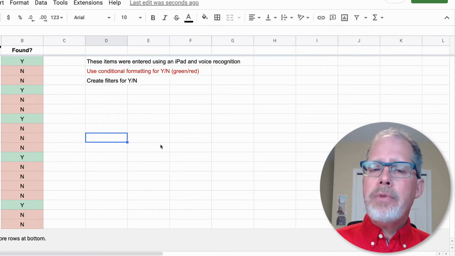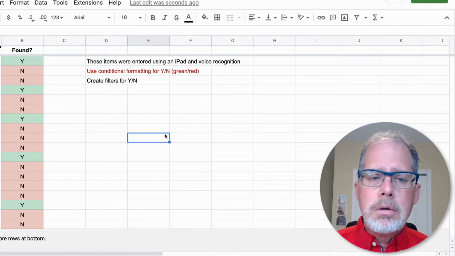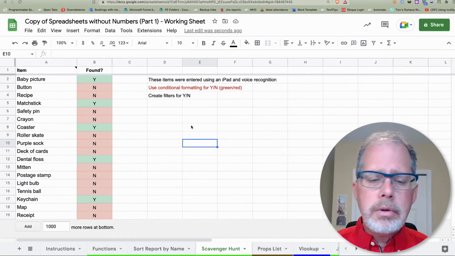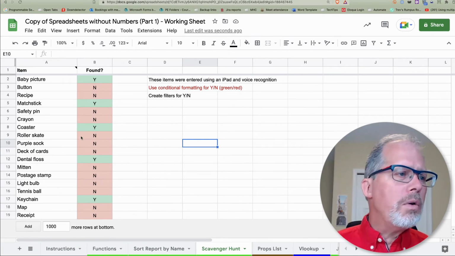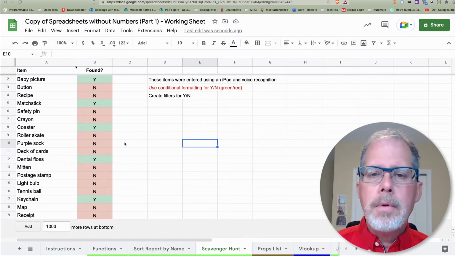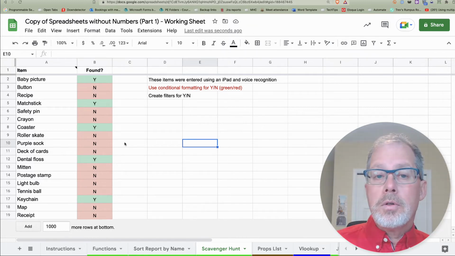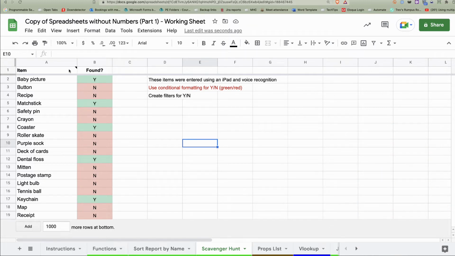But what happens if you've got a list of 500 names or 500 pieces of row? That's a lot of scrolling to try and find what's there. So we're going to do filters. Now, again, I'm going to select up here. I want to select all the columns because sometimes I might be filtering on different data, and we'll talk a bit about that next. But I just want you to click here.